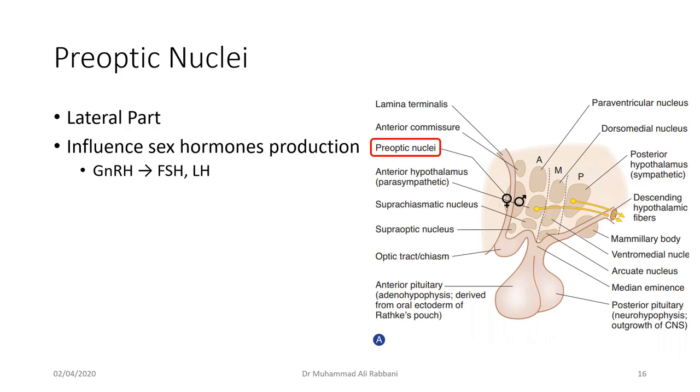I have added a sign of male and female, because it is basically related to reproduction, and it influences sex hormone production. It produces the hormone named gonadotropin releasing hormone, which acts on the pituitary and results in the release of follicle stimulating hormone and luteinizing hormone. I'm not going to detail all of this. You will study these in endocrinology, histology and physiology. It also senses different hormones like estrogen and progesterone, and it responds accordingly.